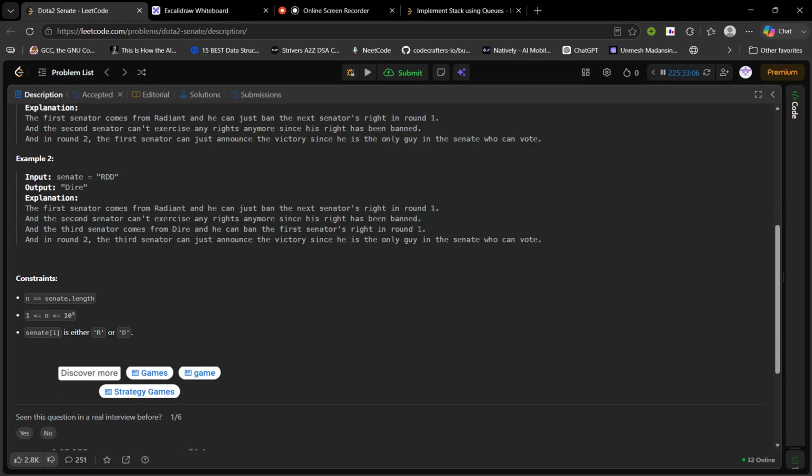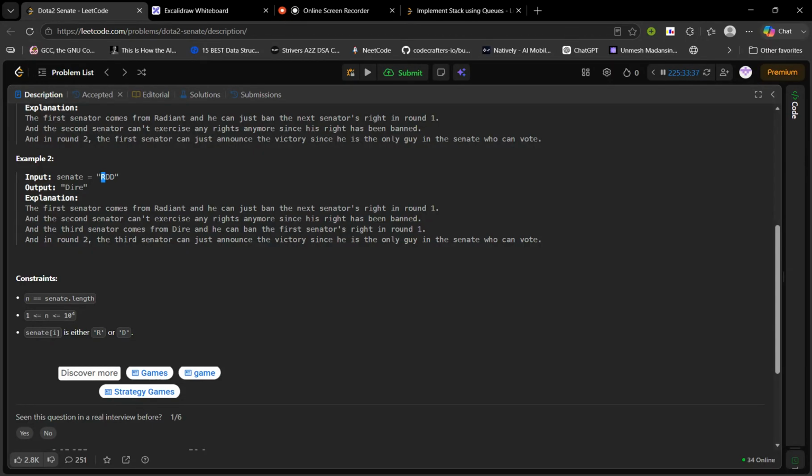So this is the example. Here the explanation is the same: from the first senator comes Radiant and he can ban the next senator's right in round one. That is, he will ban this first Dire candidate's right. The second senator can't practice any rights anymore. So the third senator comes from Dire, that is the last D, and he will ban the first senator's right in round one.